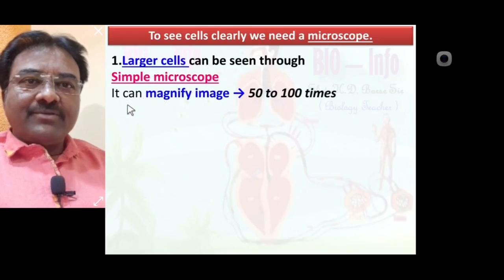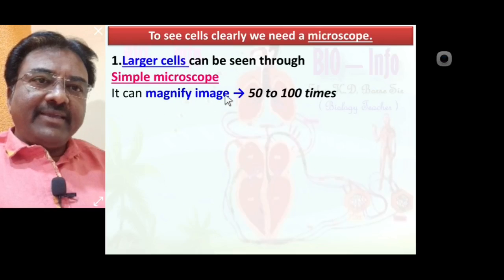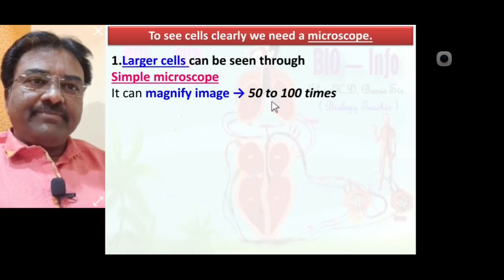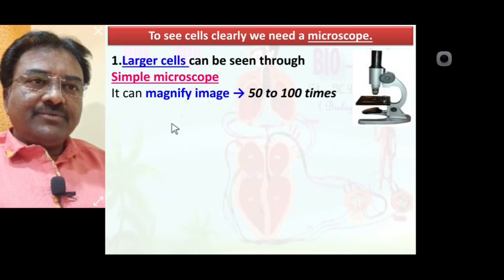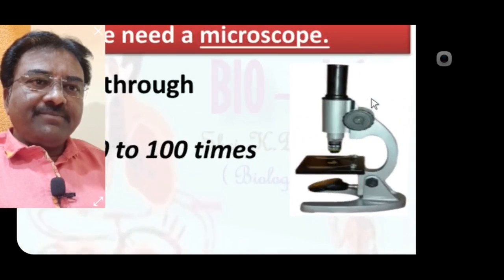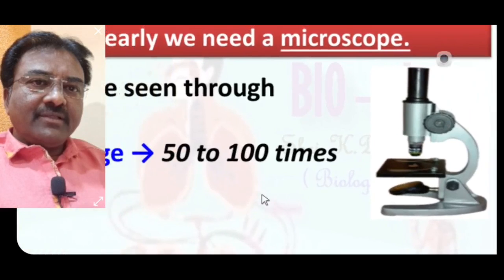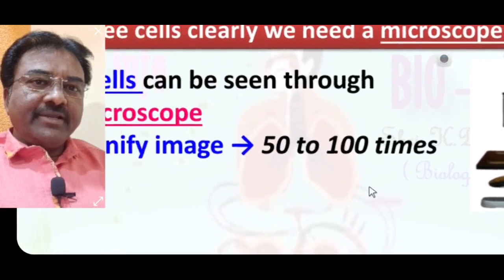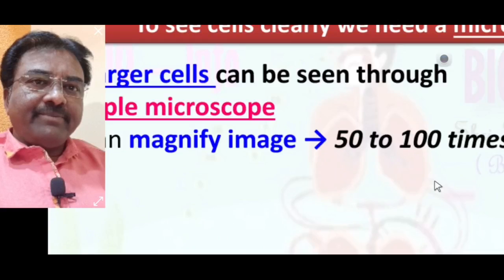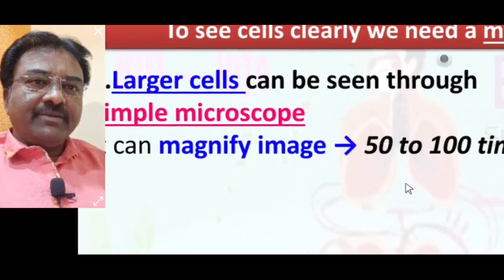In a simple microscope, the magnifying power is about 50 to 100 times. So the largest cells can be easily seen in a simple microscope. About 50 to 100 times magnifying power in a simple microscope.